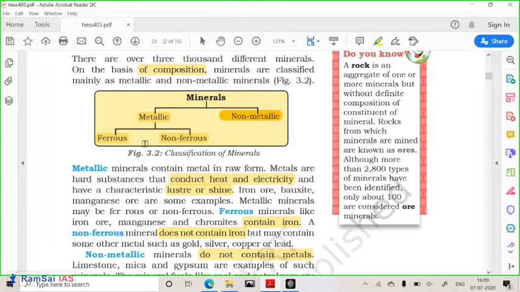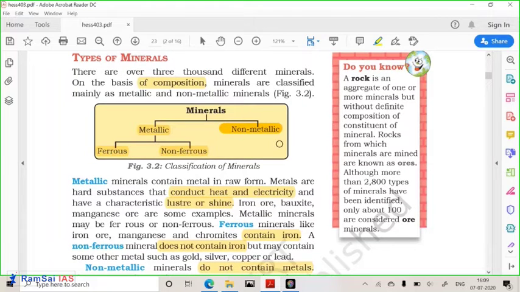So non-iron containing mineral means gold, silver, copper. These types of minerals are non-iron containing minerals. So two types of mineral you have. Here on the side you can see rock is an aggregate of one or more minerals. This we have seen without any definite composition.